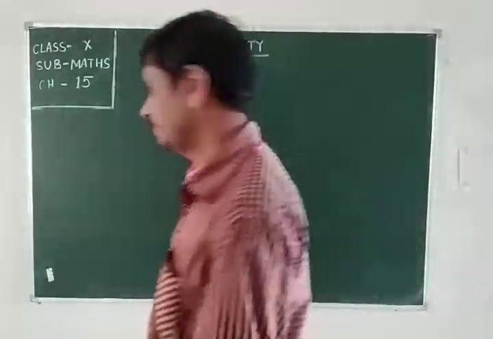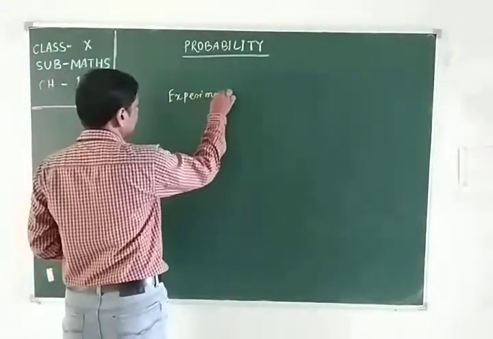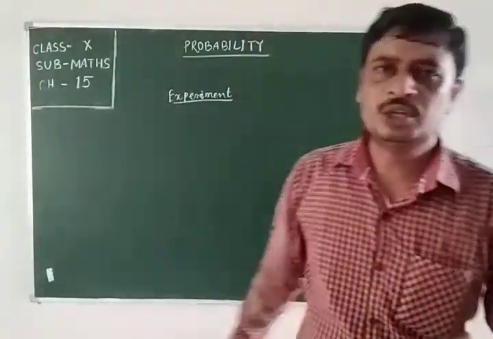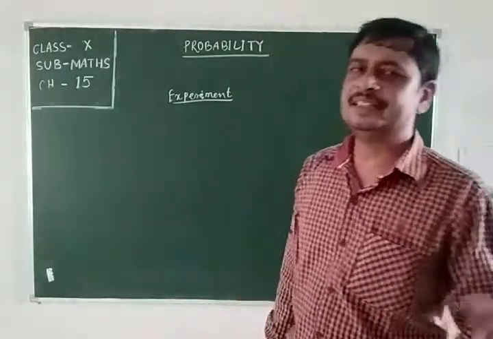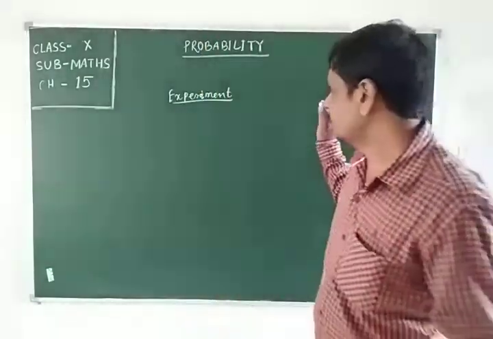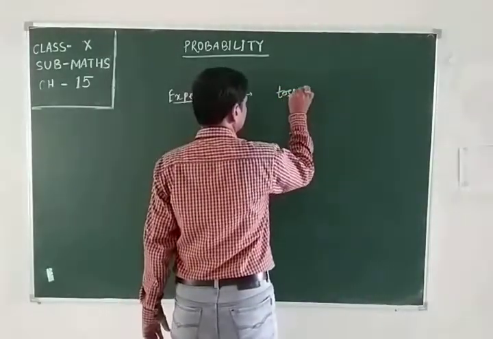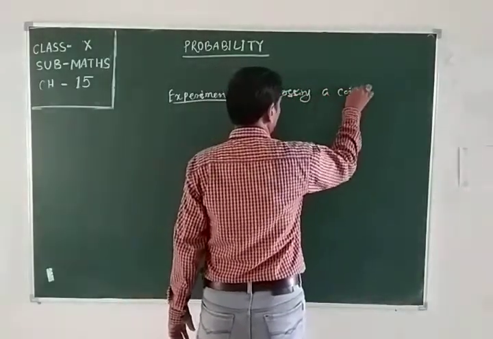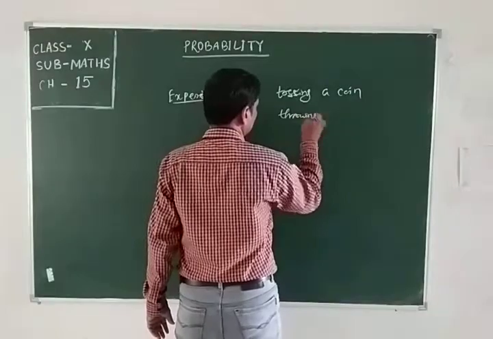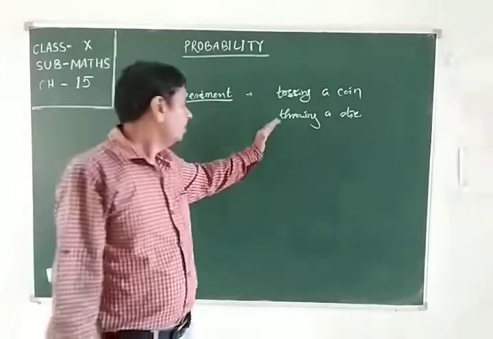What is experiment? Experiment means the activity which is done to get some result. So whenever we are tossing a coin, or throwing a die, these are experiments.